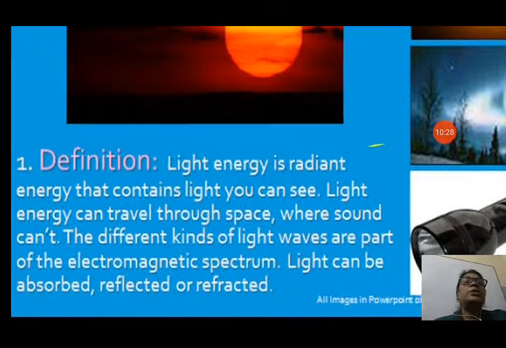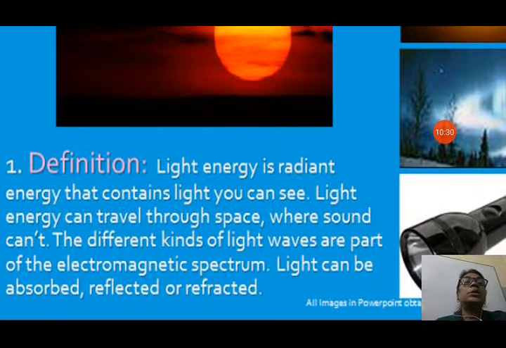So, the light energy is radiant energy, that contains light. You can see light energy can travel through space also where sound cannot. Sound cannot reach, but light can reach. The different kinds of light waves are part of the electromagnetic spectrum. Light can be absorbed, reflected and refracted. This is the light energy.